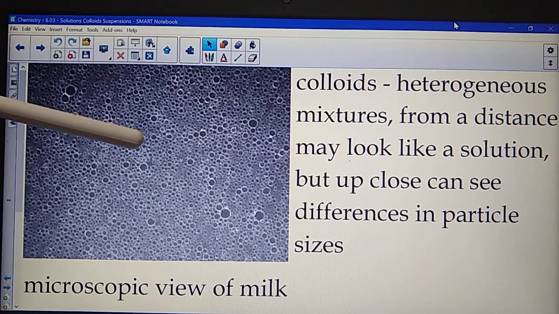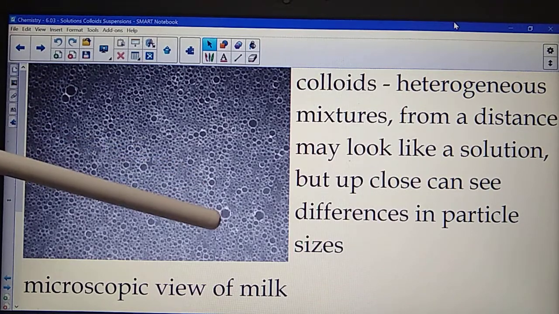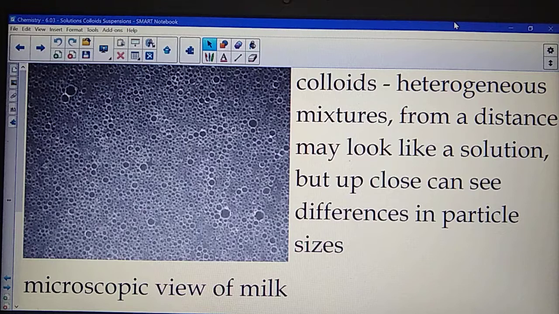This is a picture of milk underneath a microscope. Now you might notice that there are these little bubbles inside this picture. That's the milk fat. If you think about milk, you might have something that's 2% or 1% milk fat. But most of milk is water, and we know that oil and water don't mix. So somehow these particles are small enough to remain mixed without separating, because when we get milk from the grocery store, it doesn't separate. It stays mixed. It stays looking the same throughout. So something must be going on here.